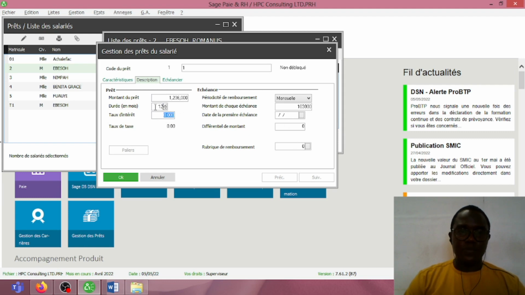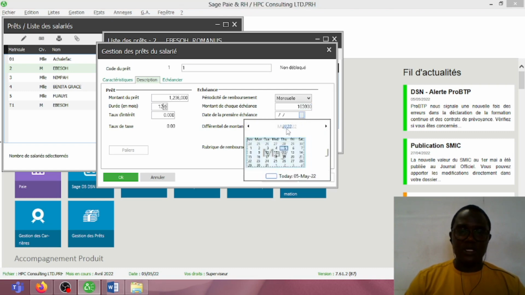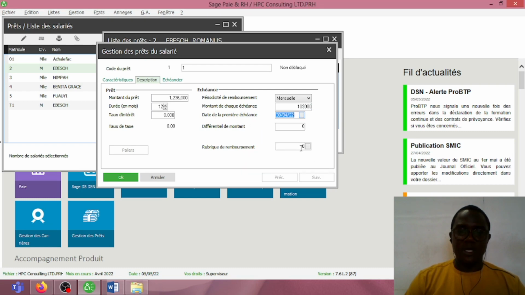When we put the number of months to pay back the loan as 12 months, the software automatically tells us here that every month the software will be subtracting 103,000 francs from the salary of Ebeso, starting from the month of April, because he contracted the loan on the 30th of March, so the first month should be April. So the date of the first payment will be the 30th of April.